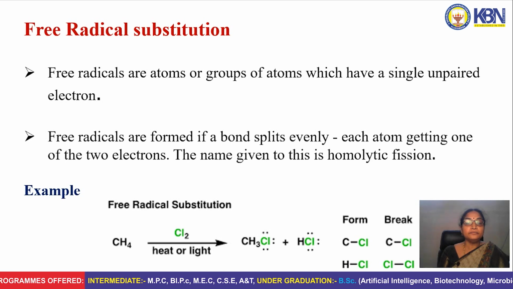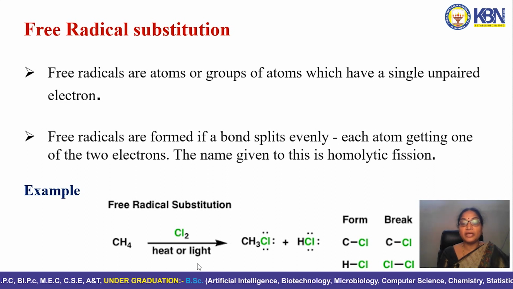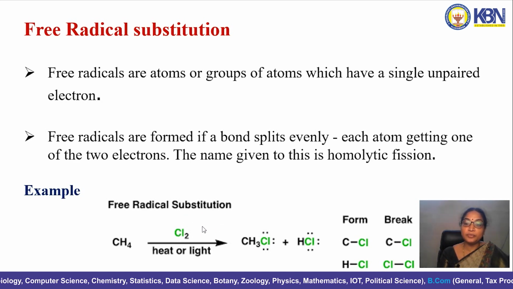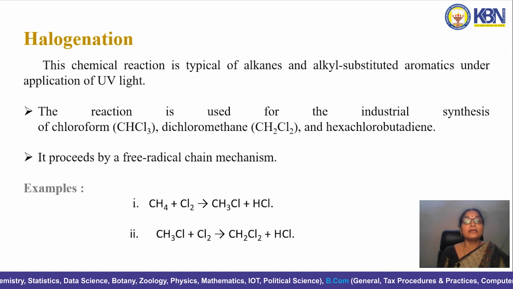See, methane on treatment with chlorine in the presence of light, we can get chloromethane plus HCl. That means the hydrogen atom of methane is substituted by chlorine and gives chloromethane plus HCl. So this is the free radical substitution reaction that takes place in alkanes. That is halogenation, and it takes place through a chain mechanism.